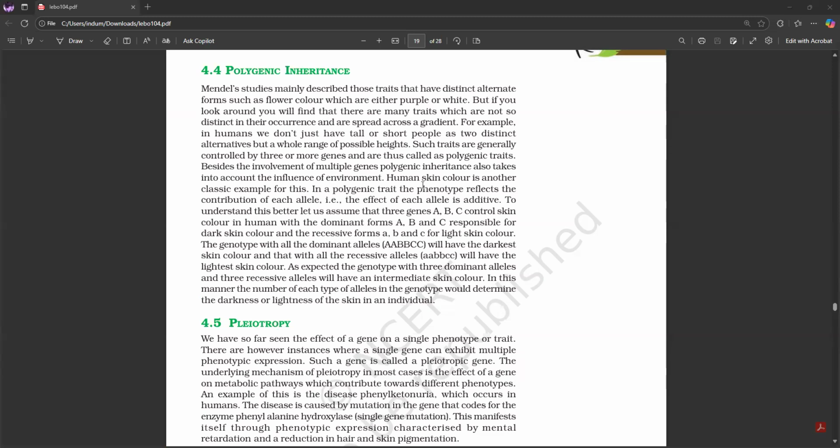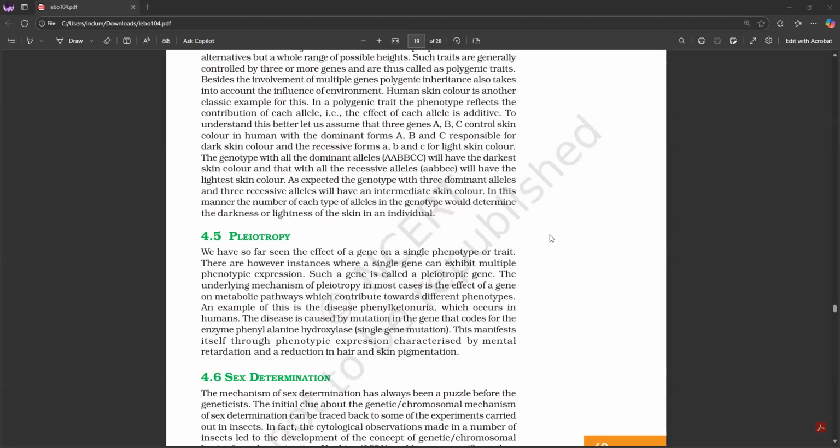Human skin color is another classic example for this. In a polygenic trait, the phenotype reflects the contribution of each allele, that is, the effect of each allele is additive. To understand this better, let us assume that the 3 genes A, B, C control skin color in humans, with the dominant forms A, B, and C responsible for dark skin color and the recessive forms a, b, c for light skin color.